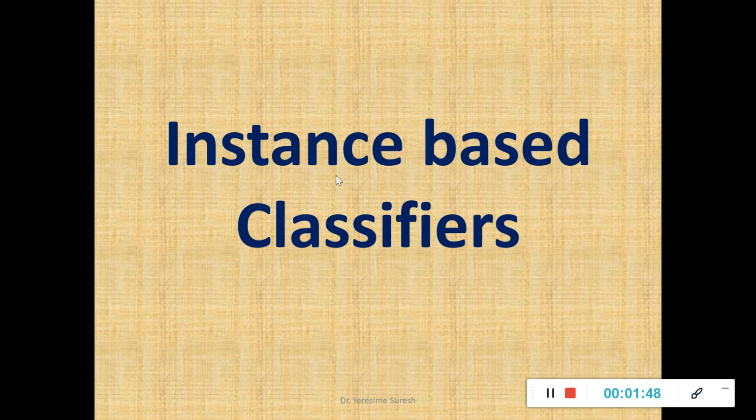That means unless and until the classification model is ready, they will not classify the new testing instances. The class label of a new instance can only be found by first preparing a classifier. That is the concept with respect to rule-based and decision tree based classification.